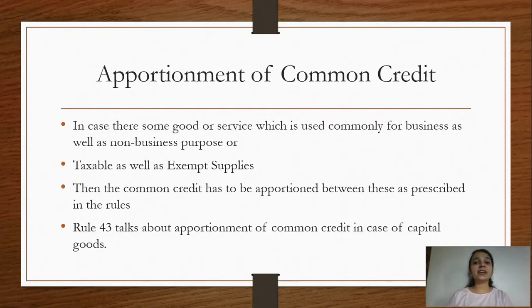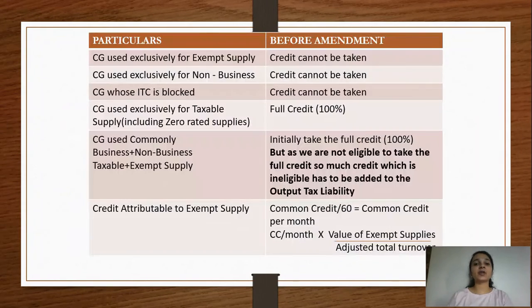So for the pre-amendment scenario, in case there was a capital good which was exclusively being used for exempt supply, then there was no question of ITC on that particular thing, because when you are using it exclusively for exempt supply, there wouldn't be any tax liability arising, and when you are not liable to pay any tax, the government would obviously not want to give you any credit. So in case a capital good is being used exclusively for exempt supplies, the credit is not available.